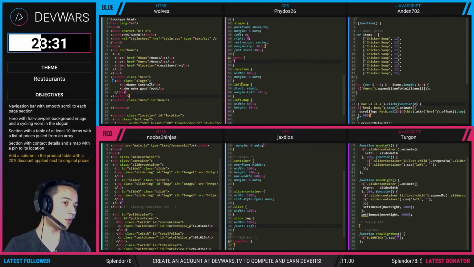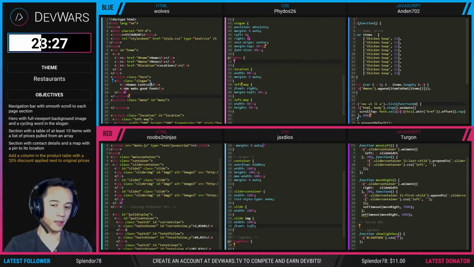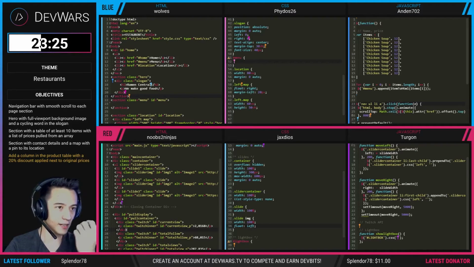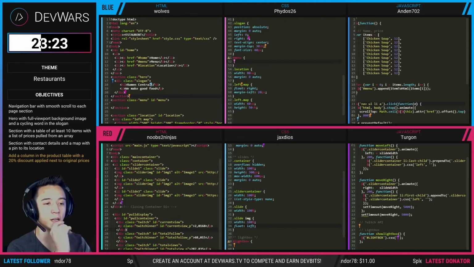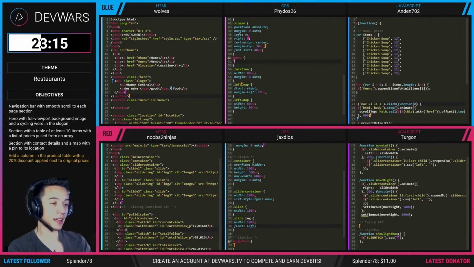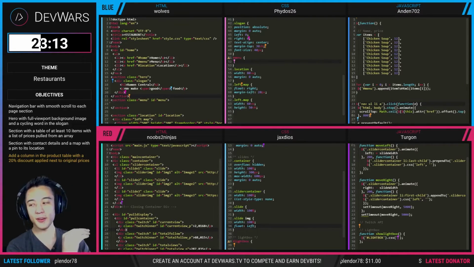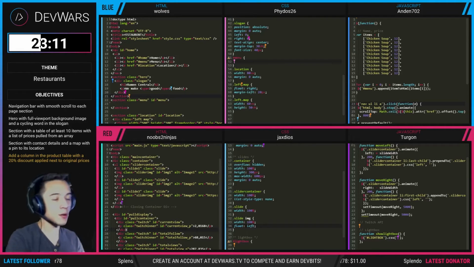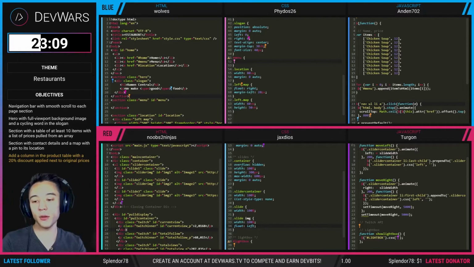Okay, so if you go to the red team's website right now, I believe the carousel is working. Let me go ahead and refresh the site and see if this is true or not. So there is a delay. Let me just give it some time. Yes, it is working. So red team has a working carousel, which is very cool because if you guys have